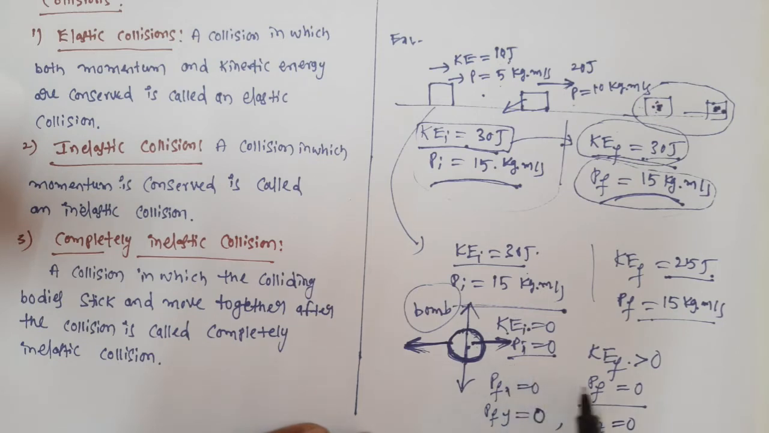So the total momentum after the explosion again becomes 0. Individually after the explosion, the particles may have momentum, but when you take the vector sum of all the momentums, we get 0. So this is a good example for inelastic collision.